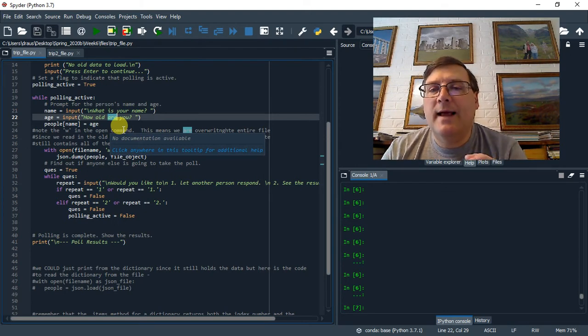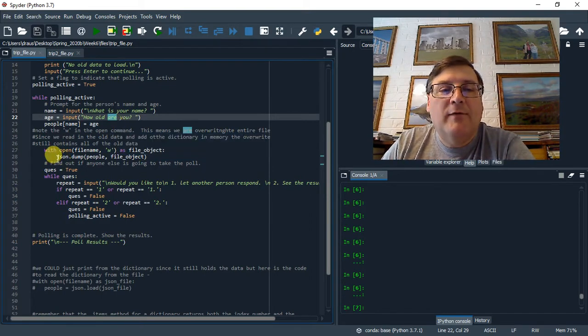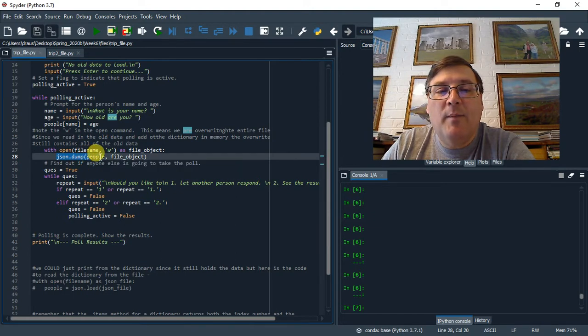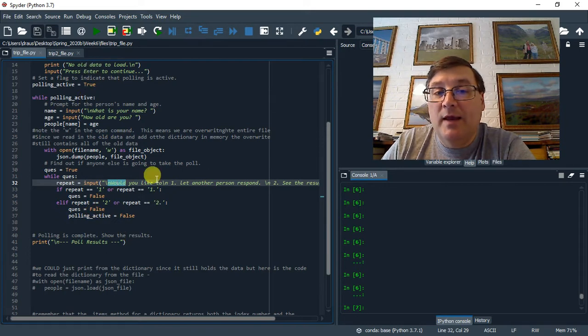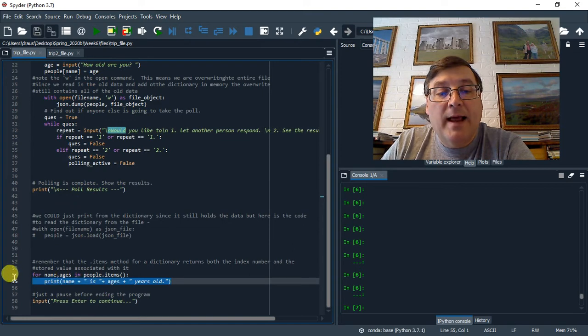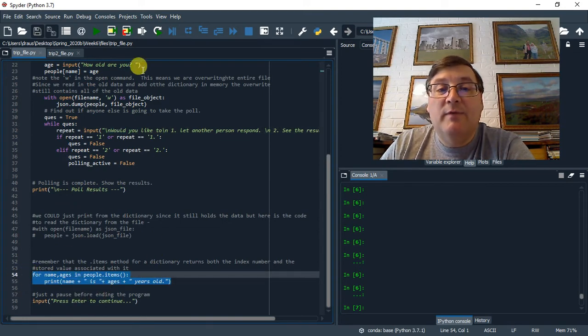We're reading the entire file in, appending in memory, and then writing the entire file back, overwriting the old text file. So after we do the JSON dump to dump the file back, we ask if they want to add another person or see the results, and then we go back up and ask for another name. And then of course we print out their names and ages, and everything will be fine.